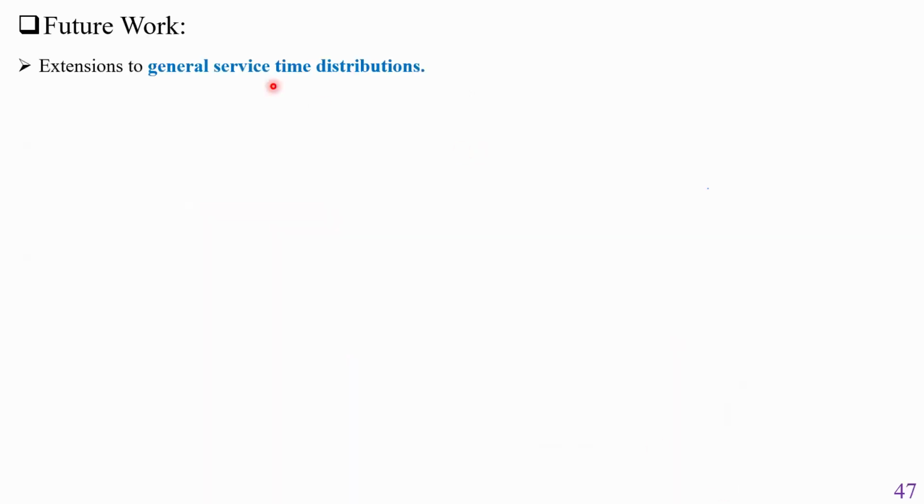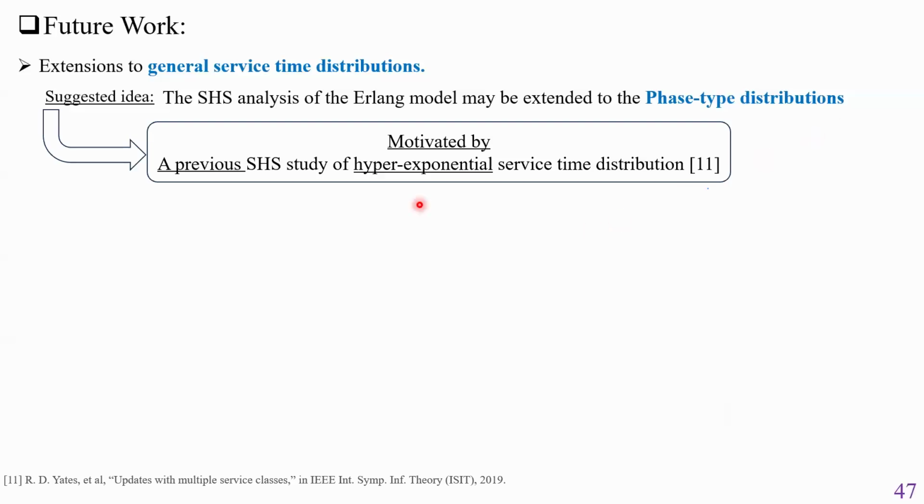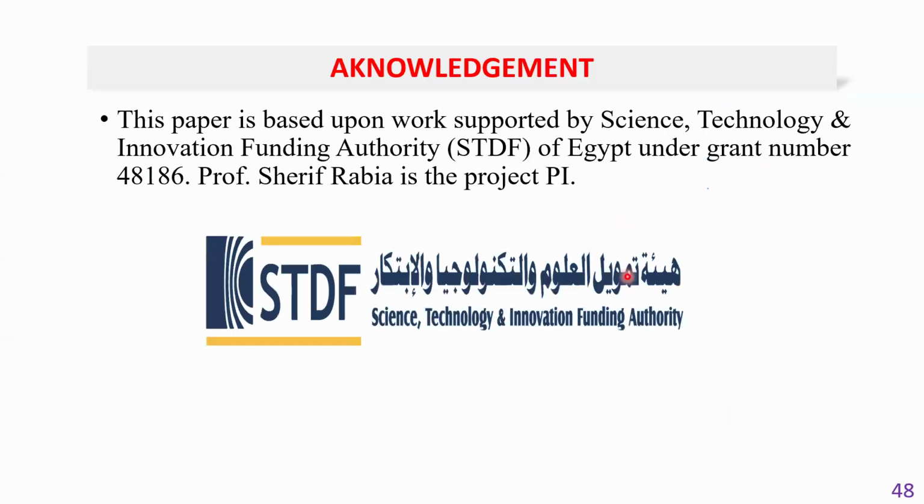For our future work, we expect extensions to general service time distributions. In this regard, we suggest extending the stochastic hybrid system analysis of the Erlang model to the case of phase-type distributions, motivated by a previous stochastic hybrid system study of hyper-exponential service time distribution. We also expect extensions to the case of multiple sources with priority, motivated by our previous work in this regard.